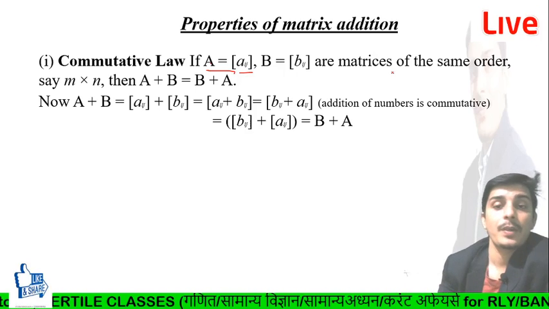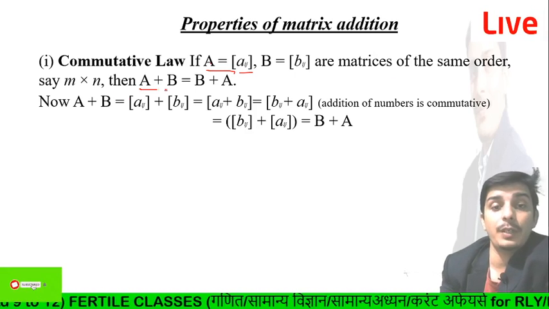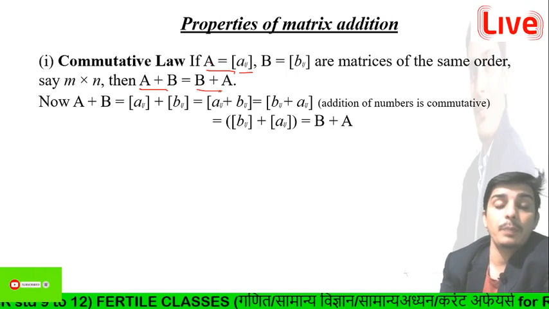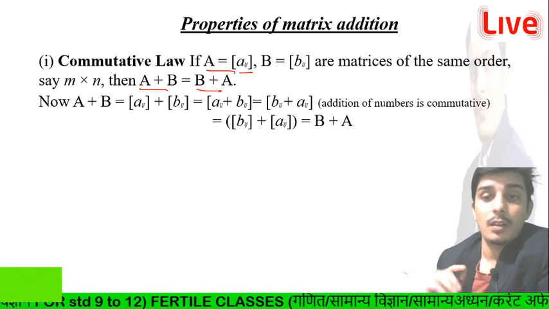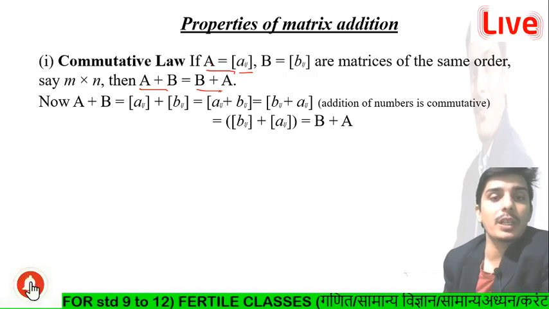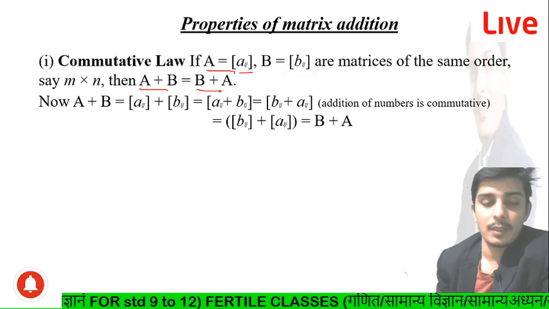When we find that A plus B is equal to B plus A, then we can say the matrices show the commutative law on addition.